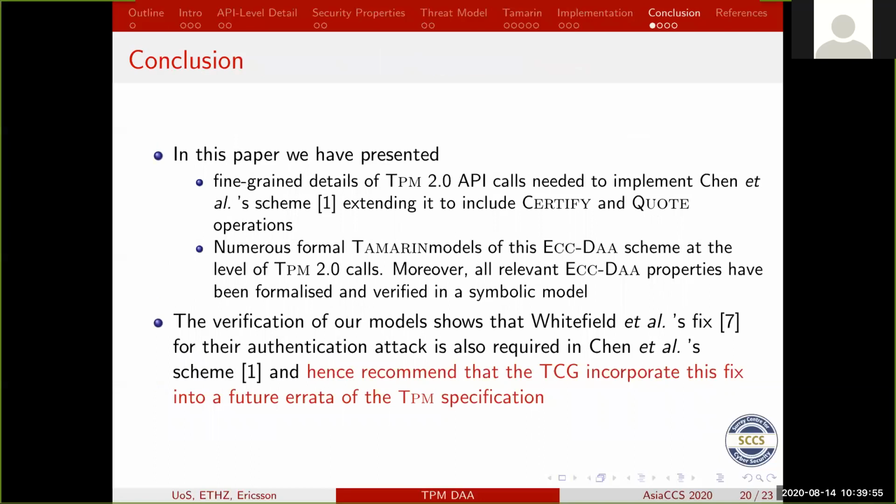So to conclude, we've presented fine-grained details of a DAA scheme, the ECC DAA scheme, on TPM commands, extended to include the certify and quote operations. We produced numerous formal Tamarin models of this ECC DAA scheme at the level of TPM 2.0 calls to make sure that it's a truthful representation of the scheme. And all the relevant ECC DAA properties have been formalized and verified in the symbolic model once we've included the fix. And this is the main point we're trying to state here.